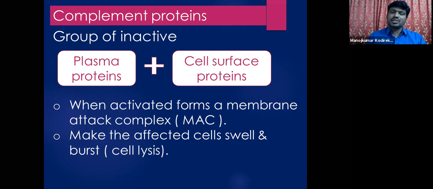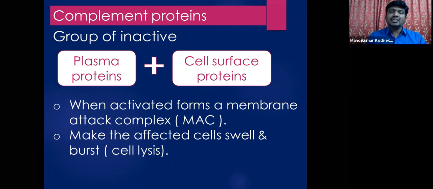So these plasma proteins form complement proteins as well as cell surface proteins. In our body, certain cells have proteins on their cell surface, on their membrane surface, isn't it? All the cells have a membrane, and on this membrane surface, proteins are attached. All such proteins are called cell surface proteins. So both plasma proteins and cell surface proteins together form the complement proteins.